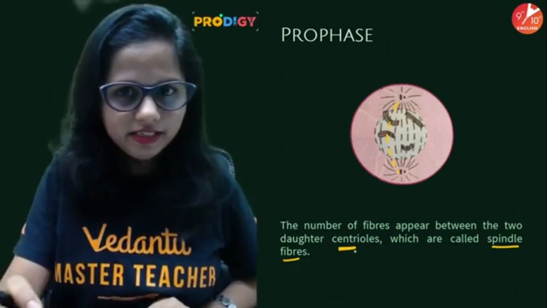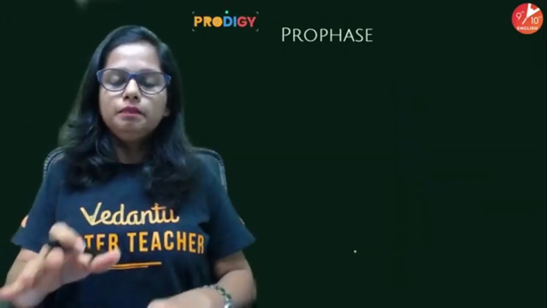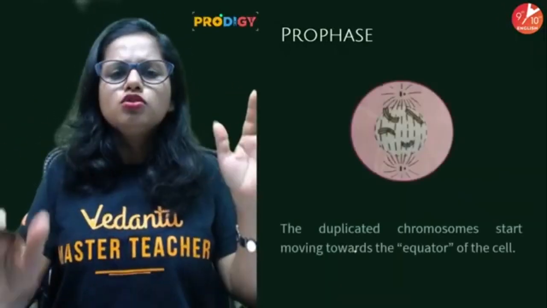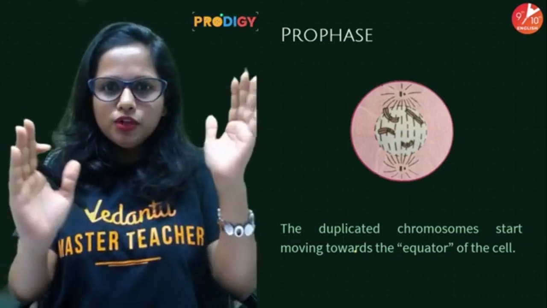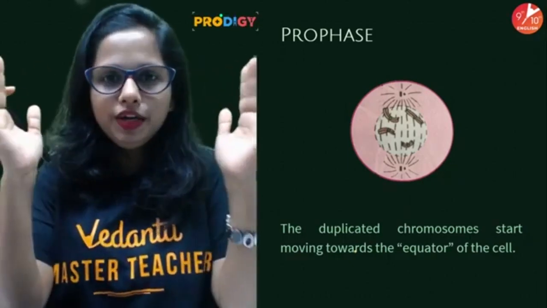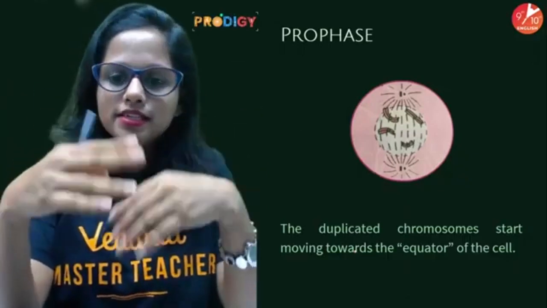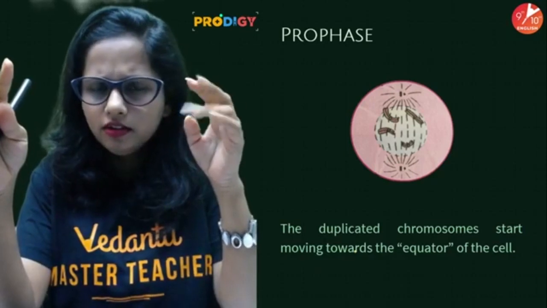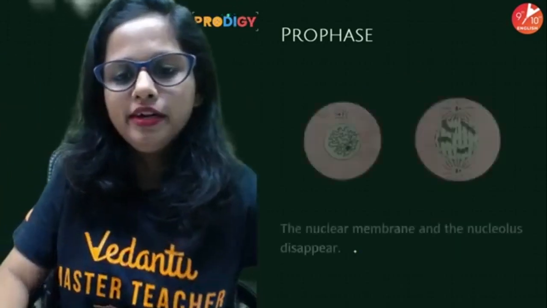Easy? And the last and the final point in the prophase is that now chromosomes have properly condensed. They are now clearly visible. So they start moving towards the equator, towards the center of the nucleus, center of the cell. Okay? So let's repeat all the changes that we discussed so far. Have I covered all the points, or are 2 points missing? Yes, 2 points are missing.